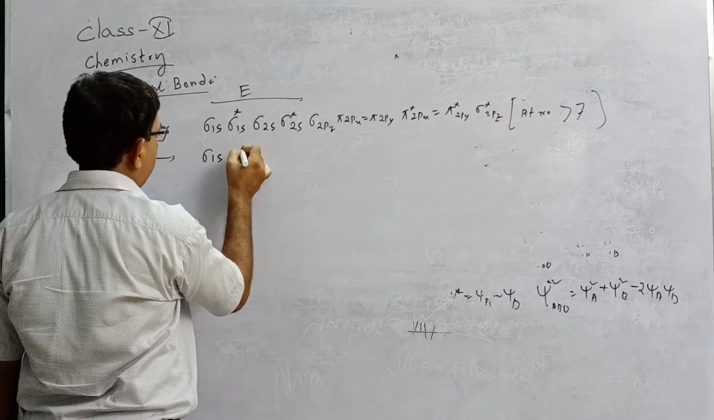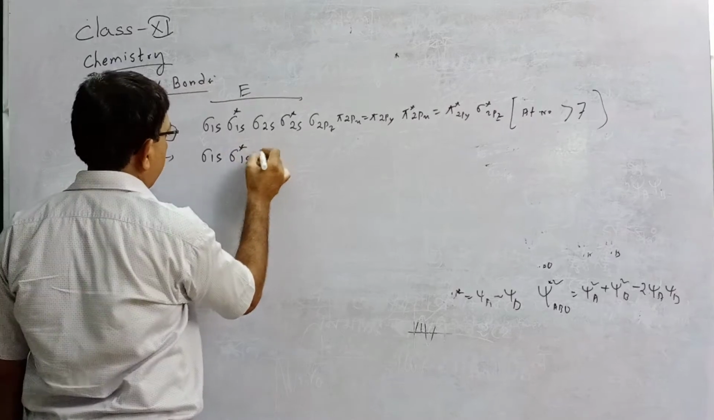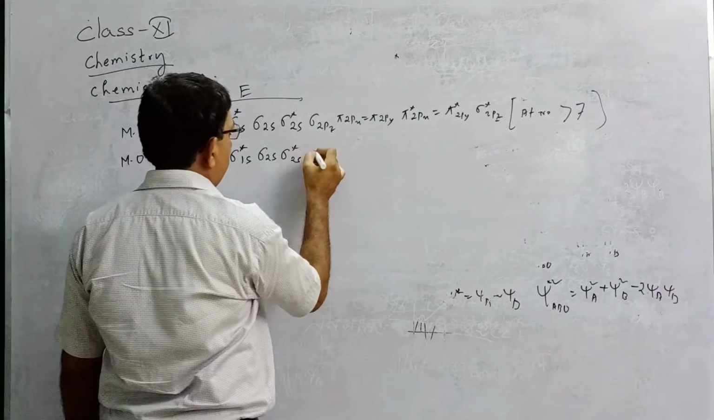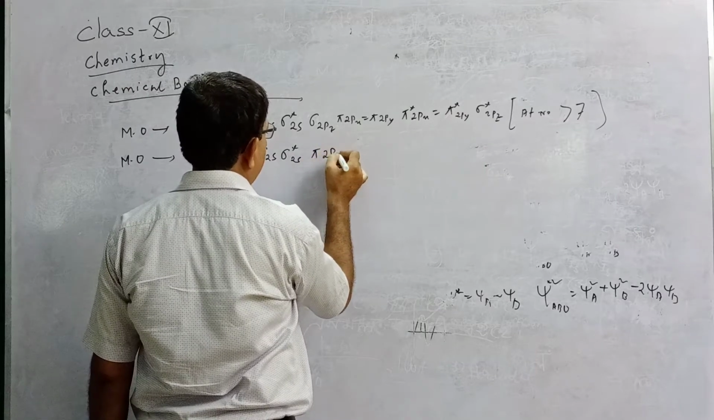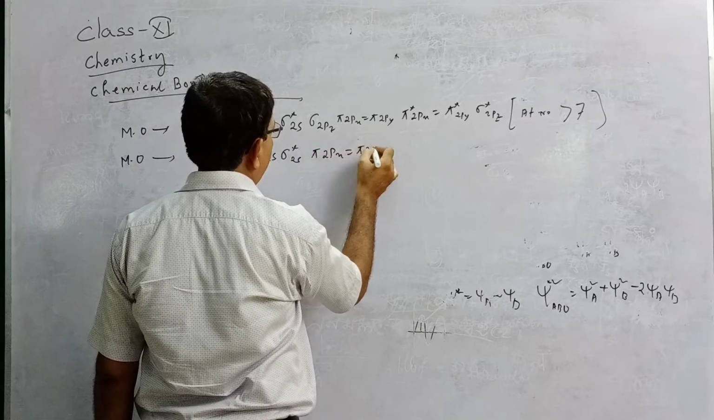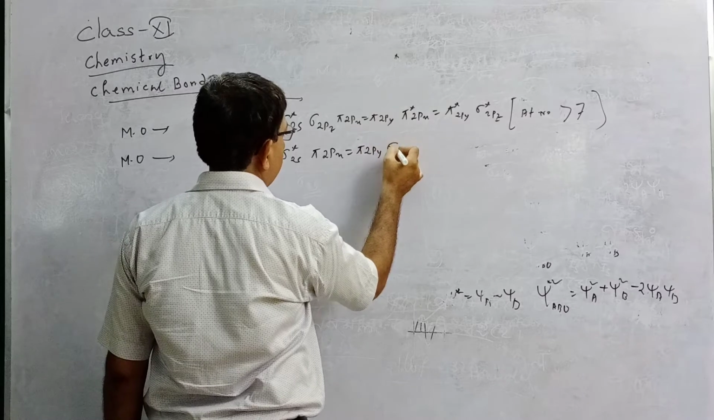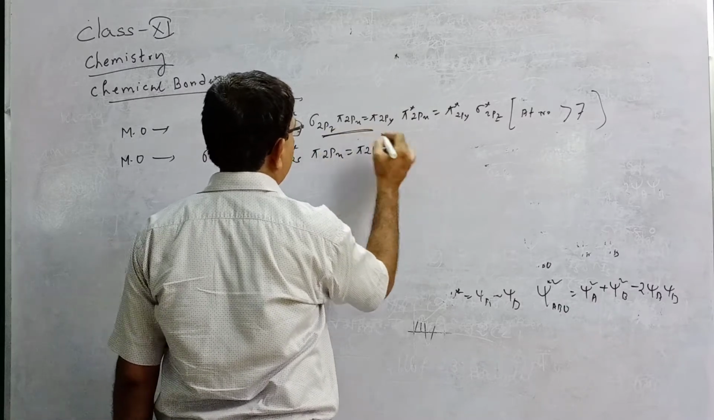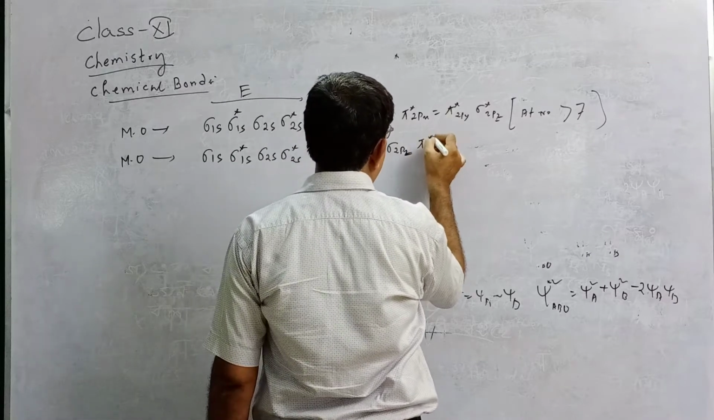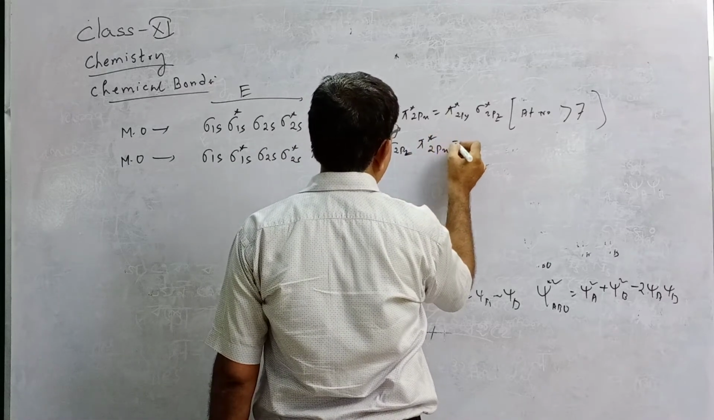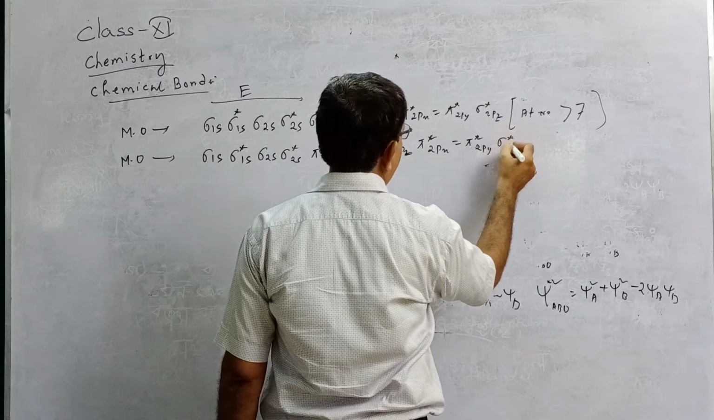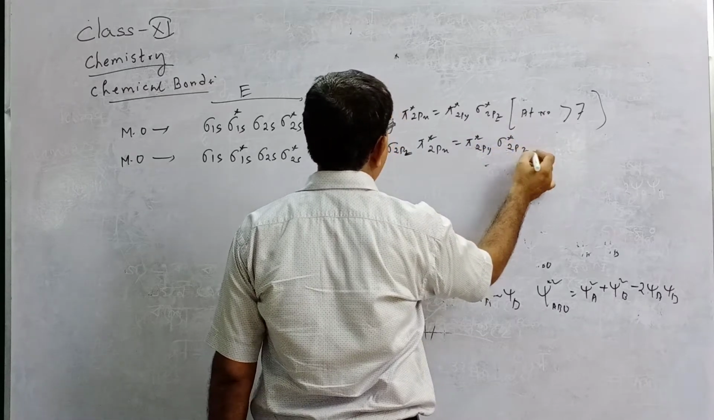Sigma 1s, sigma star 1s, sigma 2s, sigma star 2s. Then you write pi 2px equal to pi 2py, then sigma 2pz. That is, there will be an interchange here. Then as usual pi star 2px equal to pi star 2py, then sigma star 2pz.